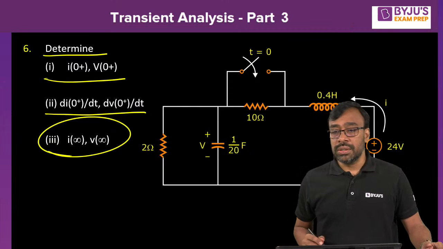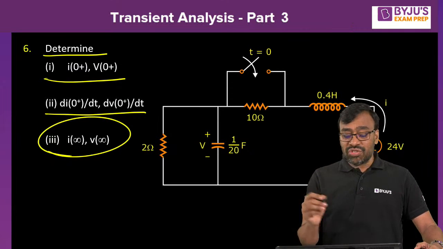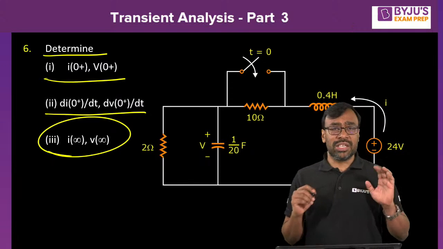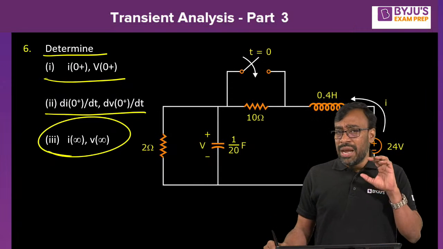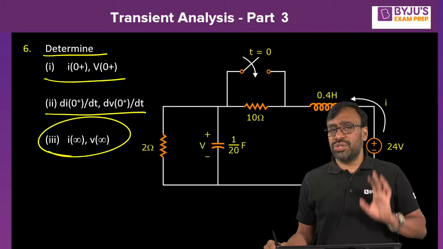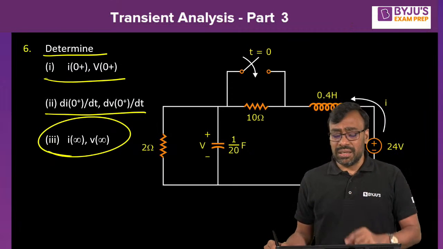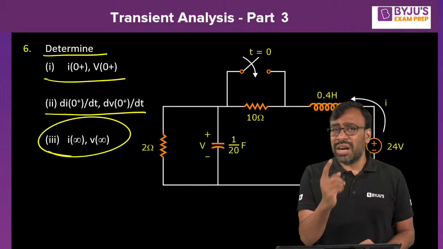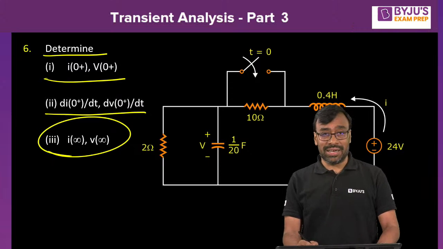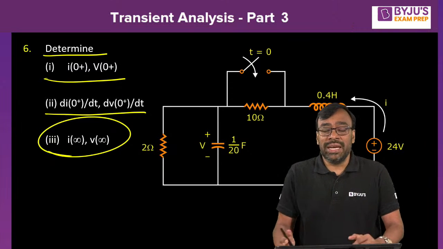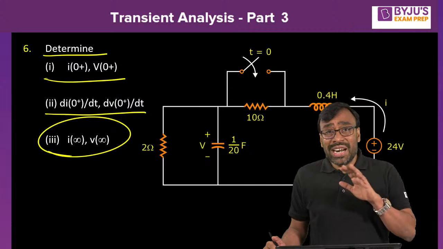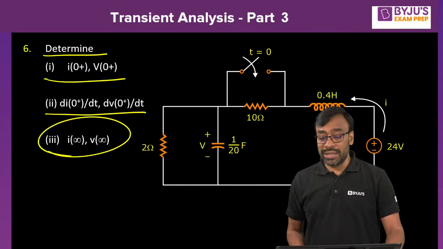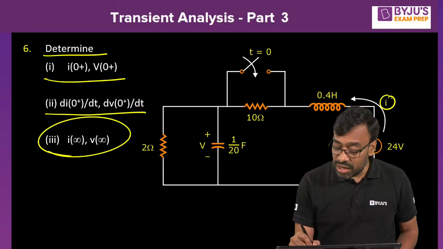Good. So now let's try to understand what is I of 0 plus and what is V of 0 plus. Mr. Sagar, I think you attended the last class. You tell me now, for the t equal to 0 plus condition, what is the procedure? First you have to see what he is asking. He's asking I and V. What is I? Is it the current through the inductor or a current other than through the inductor? You are supposed to answer like that. When I ask what is I, all of us know it's current, but you can't answer like that. You must answer whether it is the current through the inductor or a current other than through the inductor. Look at this. I is given clearly. It is the current through the inductor.